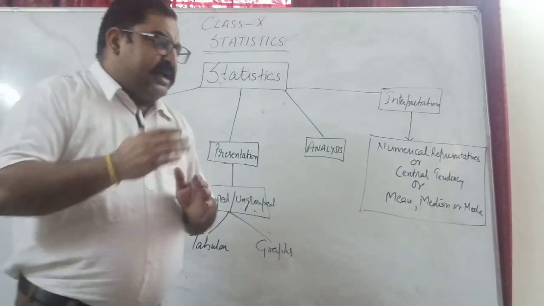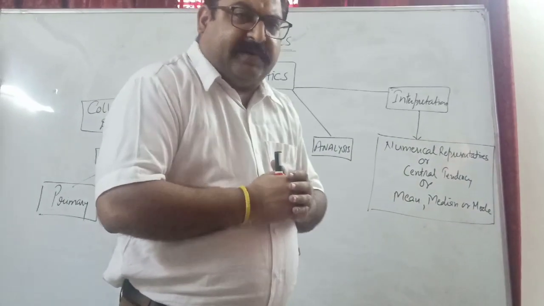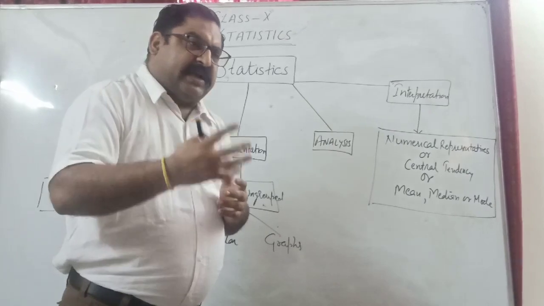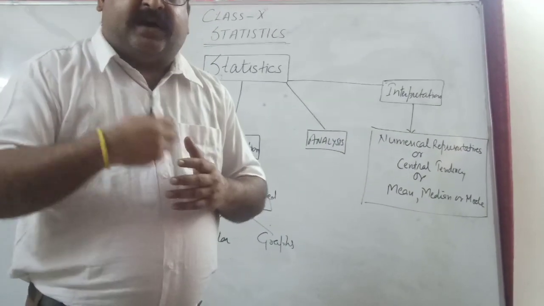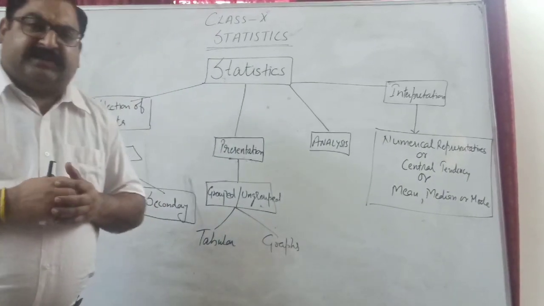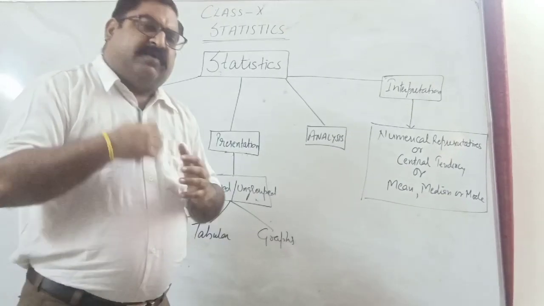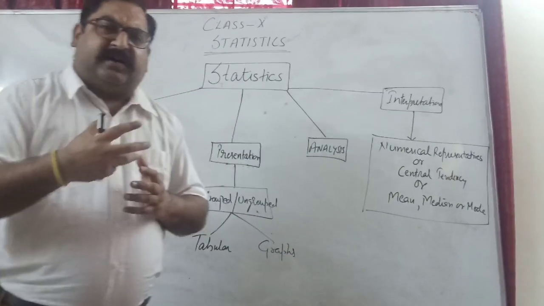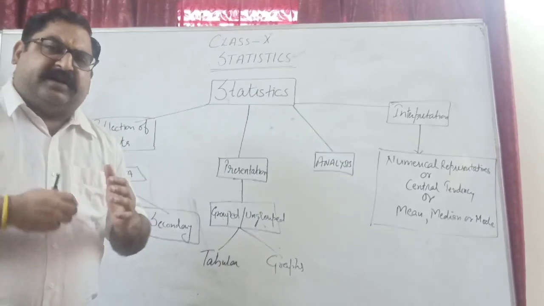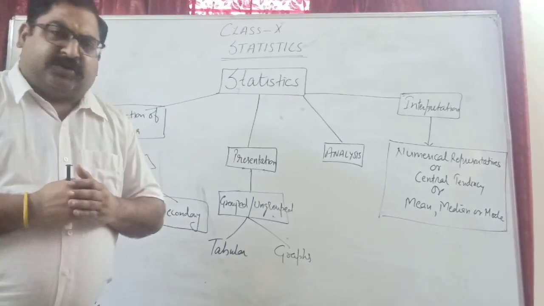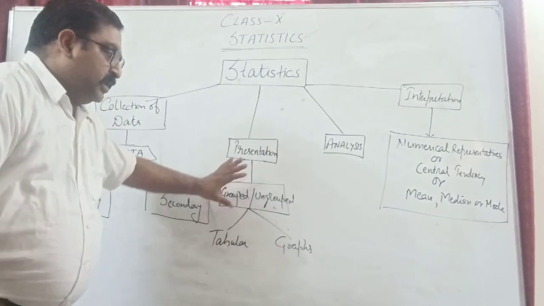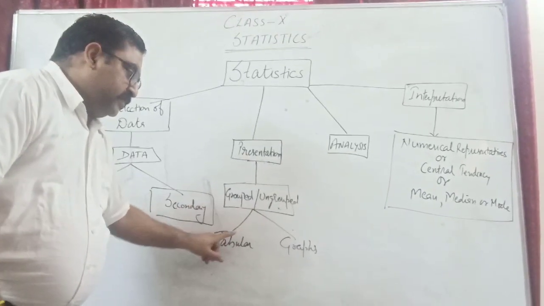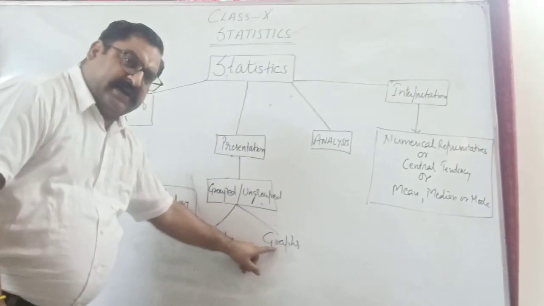If you remember, in class 8th and 9th we made frequency distribution tables where we used tally marks. Along with that, for graphical representation we made pie charts, bar graphs, pictorial graphs, and histograms, and in class 9th we also made the frequency polygon curve. This year in class 10th we will continue with the graphs, and this time we will make a new graph, which is called the cumulative frequency curve, which we call the ogive curve. So every year we promote the chapter. Till class 9 we have done ungrouped data, in class 10th we have grouped data, but the things will remain the same, tabular representation or graphical representation.